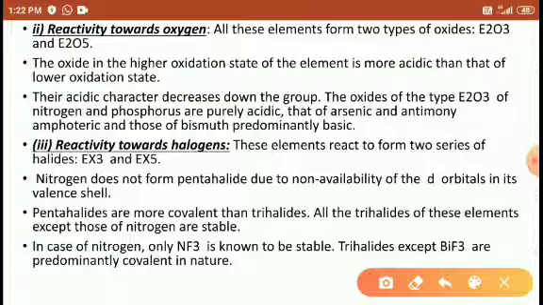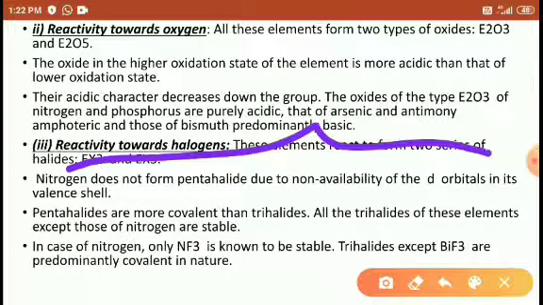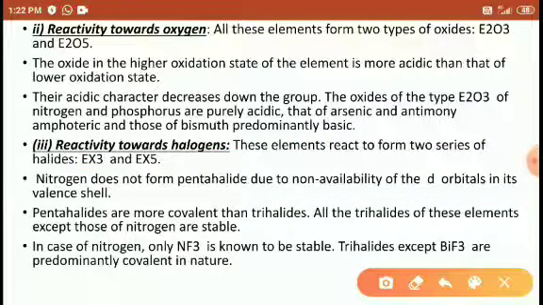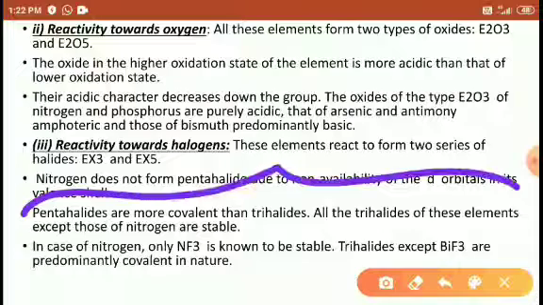Nitrogen does not form pentahalides because of the unavailability of d orbitals. With no d orbital, the 2s electron can never be promoted to the d orbital, so it cannot form 5 bonds.